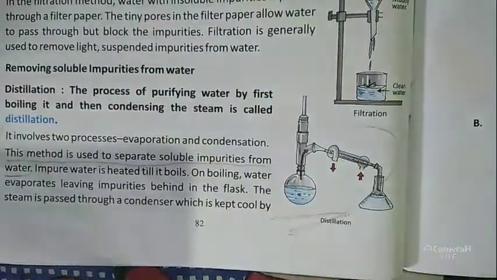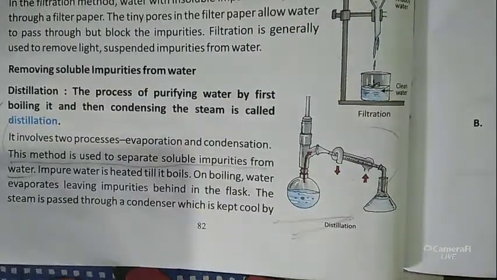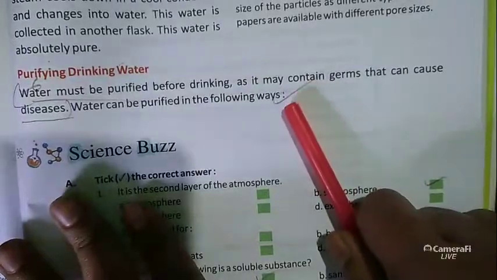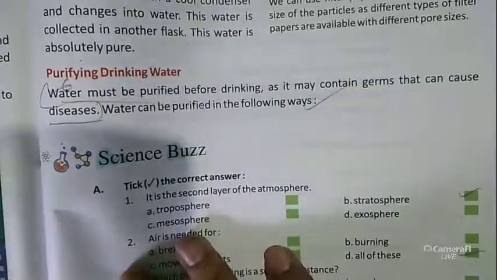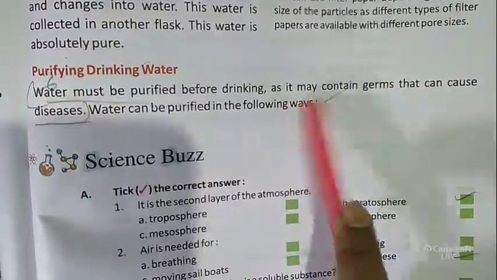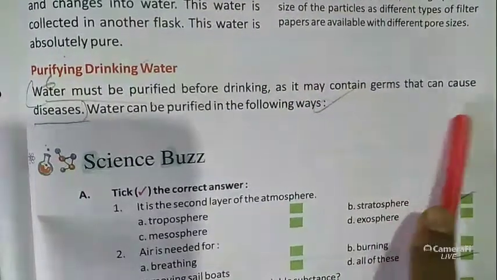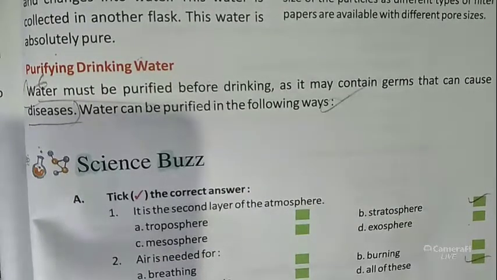Purifying drinking water: water must be purified before drinking, as it may contain germs that can cause disease. Water can be purified in many ways. Nowadays we also use AquaGuard to purify water. Water must be purified before drinking, as it may contain germs that can cause disease. Water can be purified in the following ways. So many ways we have.